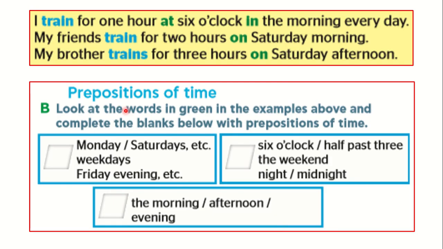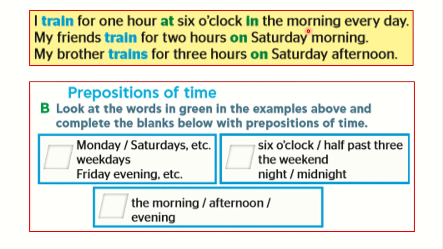Next, look at the examples. I train for 1 hour at 6 o'clock in the morning every day. My friends train for 2 hours on Saturday morning. My brother trains for 3 hours on Saturday afternoon. At 6 o'clock. At comes before the time, before reading the time. We have here reading the time. What's the time? It's 6 o'clock. So this is the time at 6 o'clock.